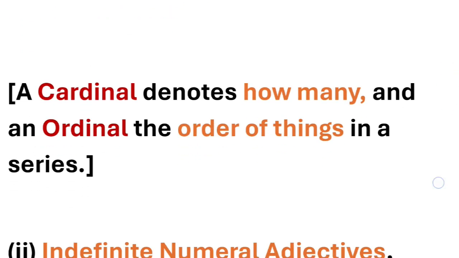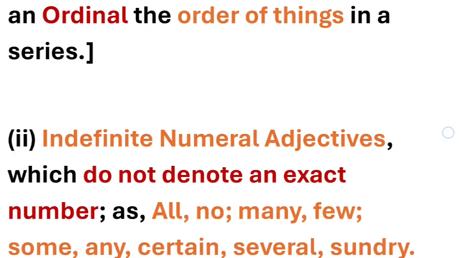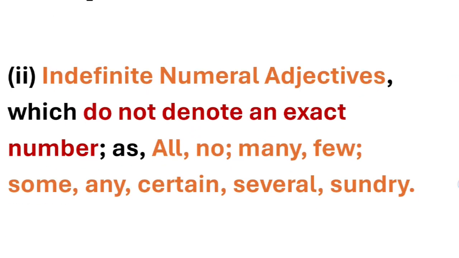So now what these are, let's talk a little more about it. A cardinal denotes how many. So if you want to know what cardinals are, you have to ask the question how many, you'll get the answer, that will be cardinal. And ordinals are the order of things in a series. So when things are kept in series and you have to order them, you have to understand the order of things, that will be ordinals.